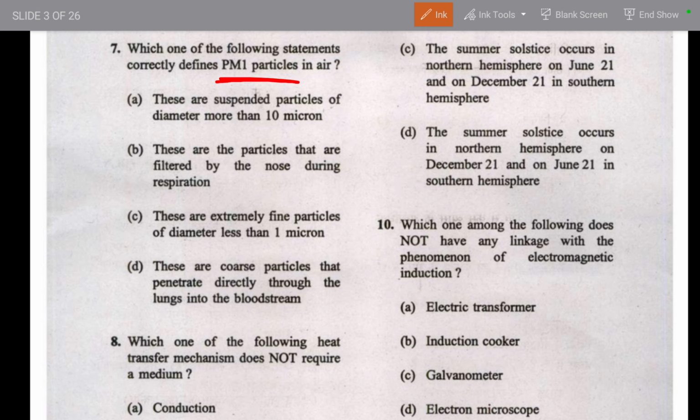These are suspended particles of diameter more than 10 microns, no, they are less than 1 micron. These are the particles that are filtered by the nose during respiration, you can think about this. These are extremely fine particles of diameter less than 1 micron, we read this earlier.